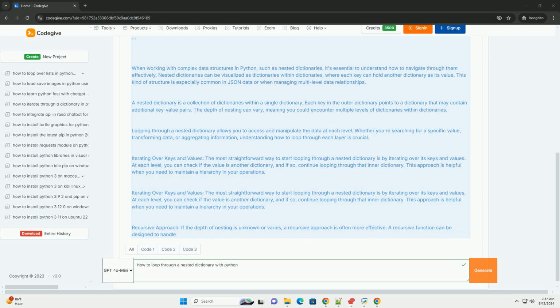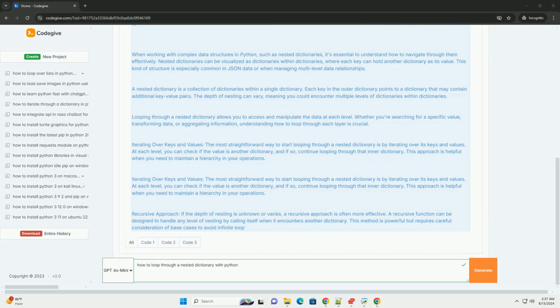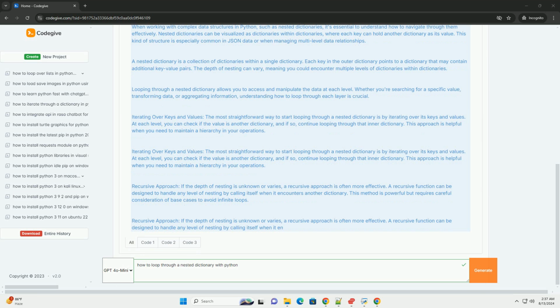2. Recursive approach. If the depth of nesting is unknown or varies, a recursive approach is often more effective. A recursive function can be designed to handle any level of nesting by calling itself when it encounters another dictionary. This method is powerful, but requires careful consideration of base cases to avoid infinite loops.